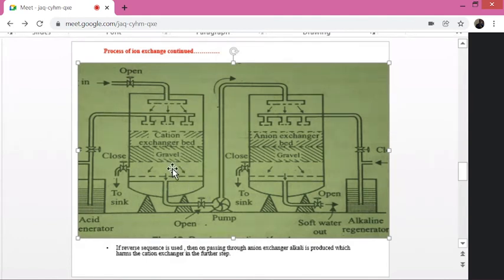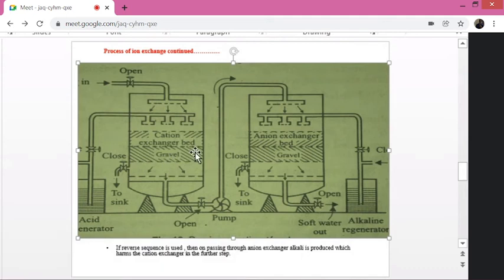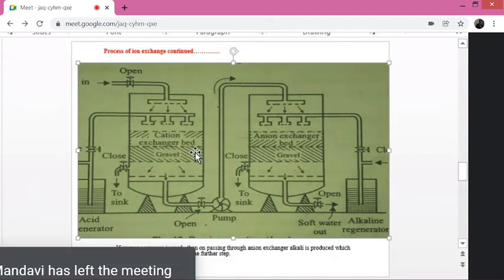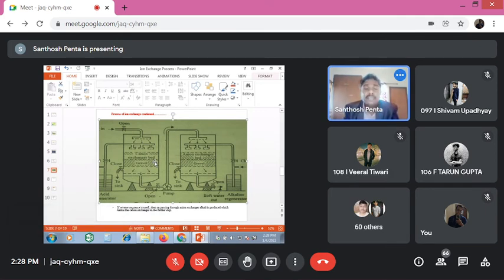Now, see, if any suspended particles are there, if any microorganisms are there, or if any other floating materials are there, those floating materials may be removed with the sand filter. Just below this, the sand filter is there. What is the main use of sand filter? If any suspended particles, any deadly microorganisms, any waste materials are there, they may be retained with the sand filter, then normal water may come down.